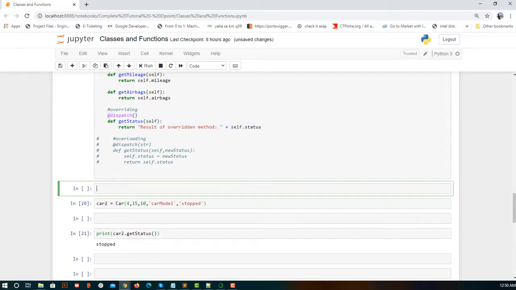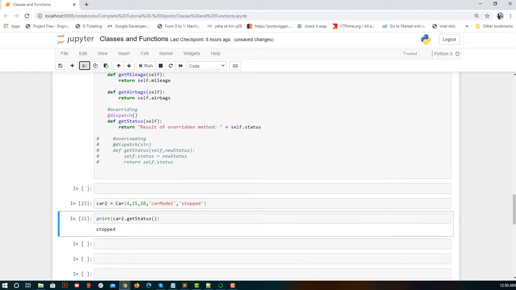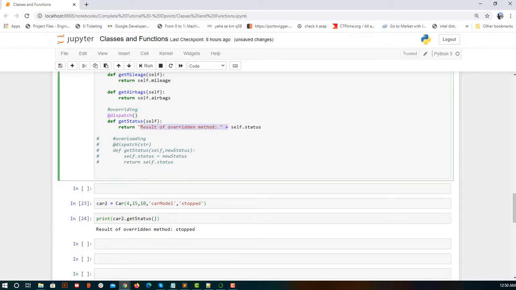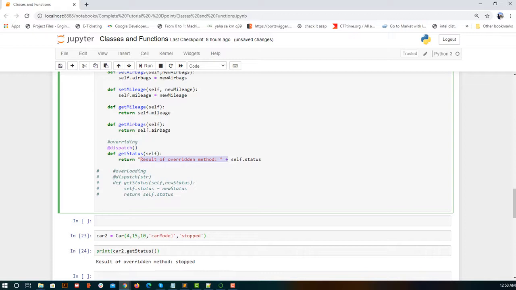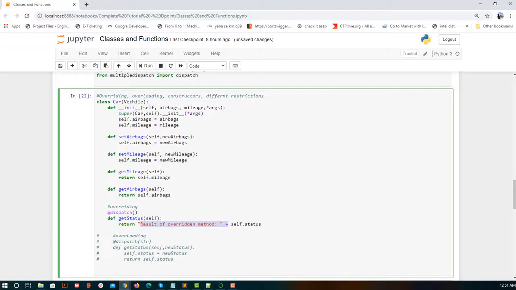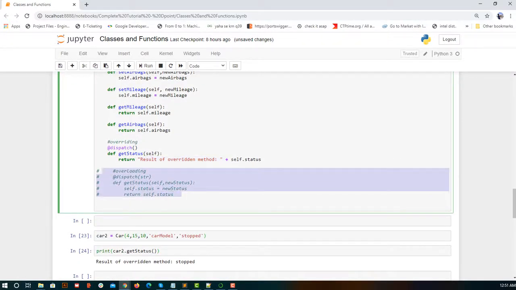Let me execute this. Create a model, create a car, and now if I execute car2, you can see this logic got executed. So that was about overriding. It is self-explanatory. There was a function already, and I overrode that logic and wrote some other logic in the child class. So the logic written in the child class, that is the Car class, has overridden the logic written in the parent class. So that was our overriding. Okay, now let's see overloading.